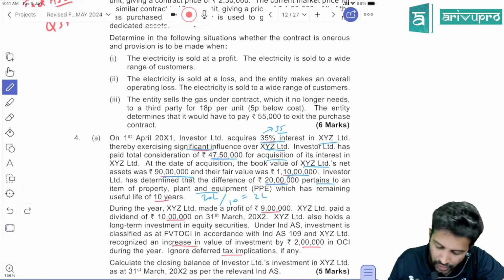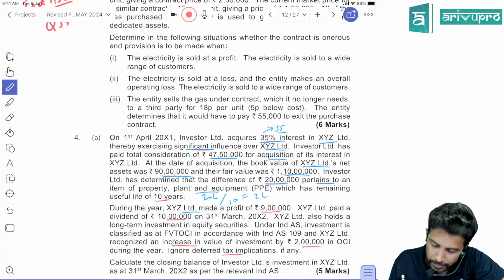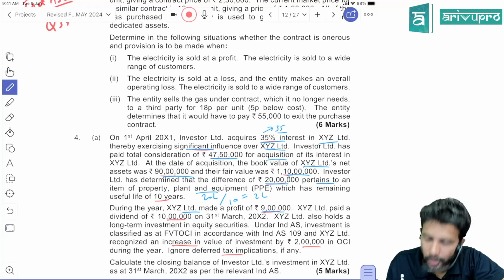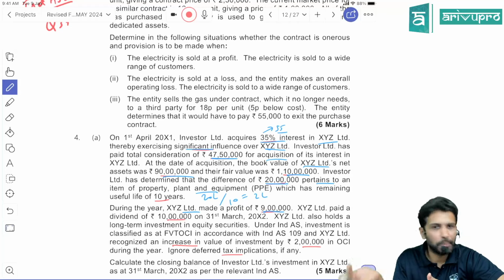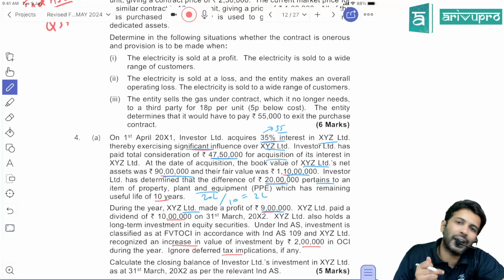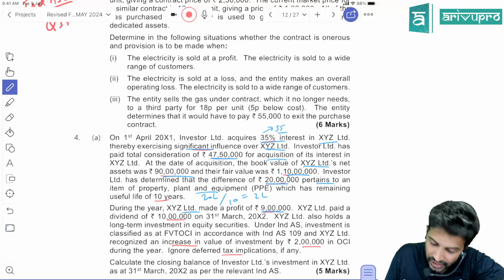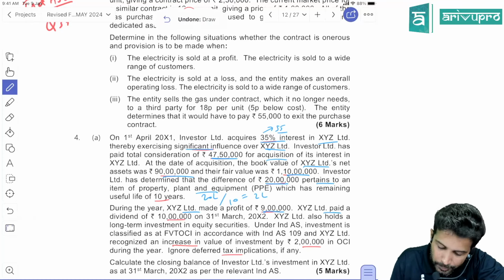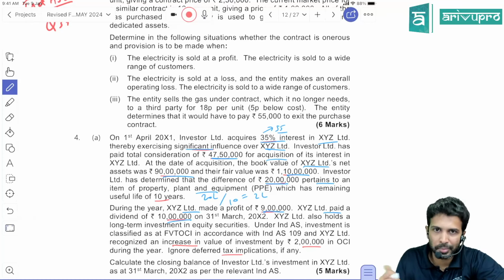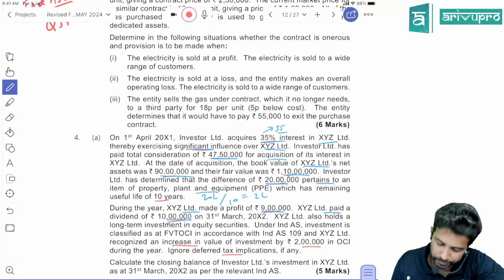Hence we are doing. During the year XYZ, the associate company, made a profit of 9 lakh. We know this, right? If associate company makes any profit, investment in associate balance will increase, to the extent of investor share, our share, which is 35%. XYZ paid a dividend. When they pay dividend, investment balance will reduce to the extent of our share, which is 35% again.